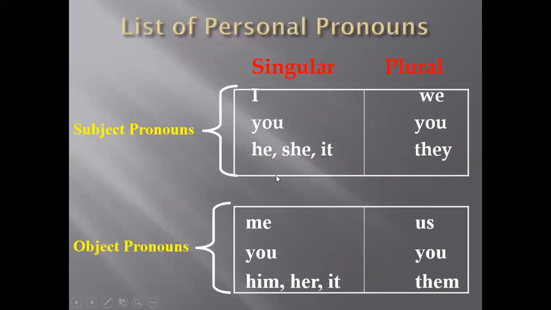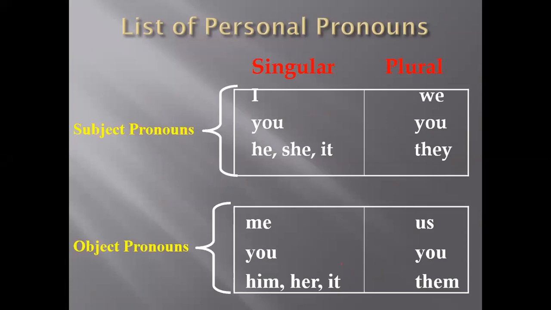So we will revise again. We will talk about subject pronouns, which come at the beginning of a sentence, in the place of a noun, and before the action. So the subject pronouns here are: I, you, he, she, it, we, you, they. I will explain again for the new boys with us.